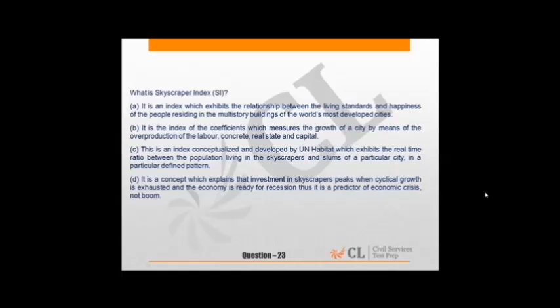Question 23 talks about what is the skyscraper index. Basically this index was given by Andrew Lawrence in January 1999, and it showed that the world's tallest buildings have risen on the eve of economic downturns. So we can say that whenever an economic crisis is there, these tall buildings come up. If we see the options, D is right.